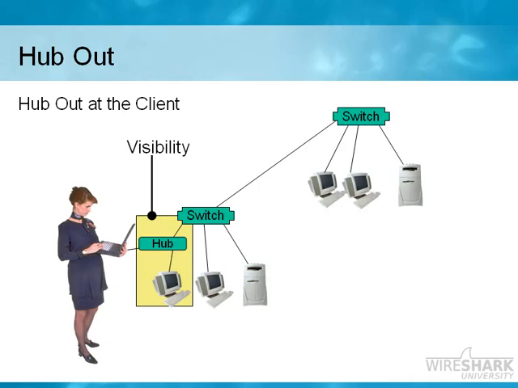Now, one of the problems that we have in hubbing out is that there are a lot of devices out there that you can buy that are called hubs, but they're actually not hubs. They're actually switches. And when you plug in what you think is your hub into the network, all of a sudden you find that you're only looking at broadcast, multicast, your own traffic, and possibly something going to an unknown MAC address. You're not able to listen in on the client's traffic. And that's because there are a lot of hubs out there that are actually switches. So what you need to do is buy some hubs, get some hubs at a store, take them to your lab environment, and plug in 3 systems. Your analyzer should be the first system, and then 2 other systems, test 1 and test 2.